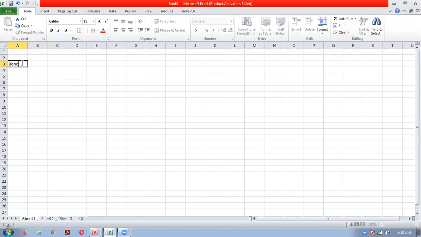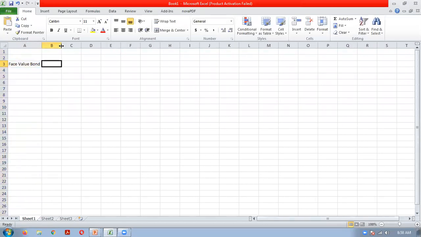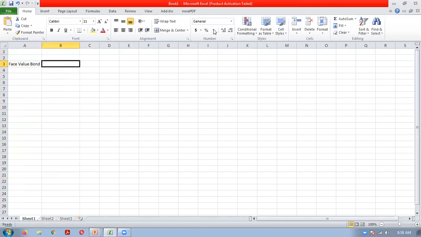The face value of the bond which we have taken in our example is rupees 1 lakh. Rate of interest is 10% per annum.